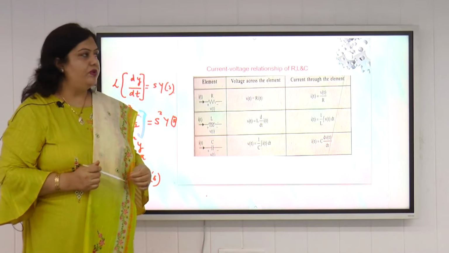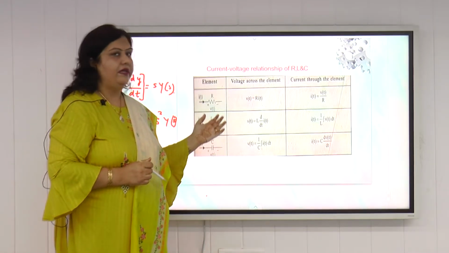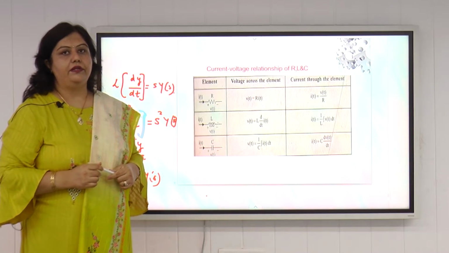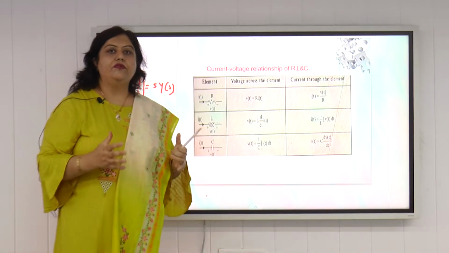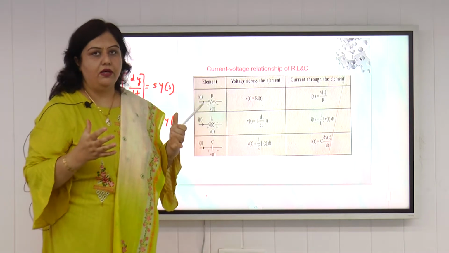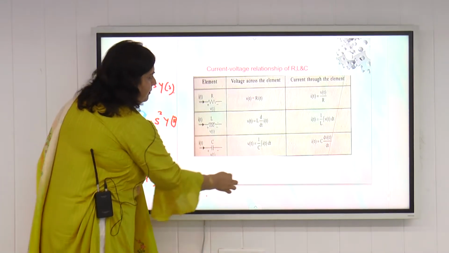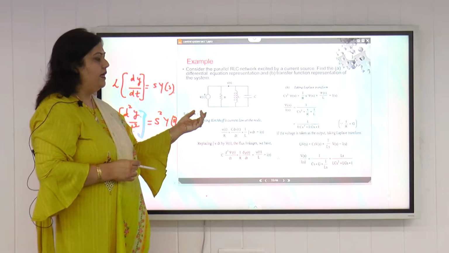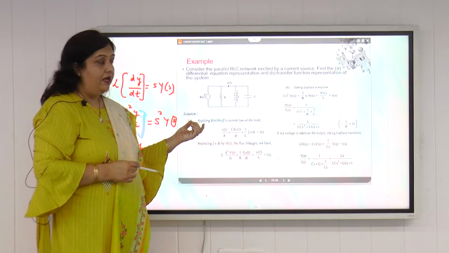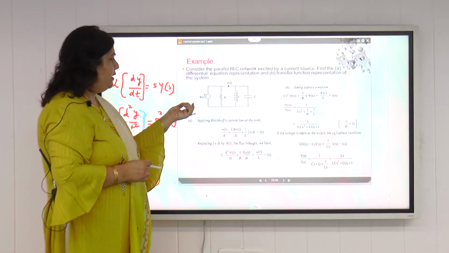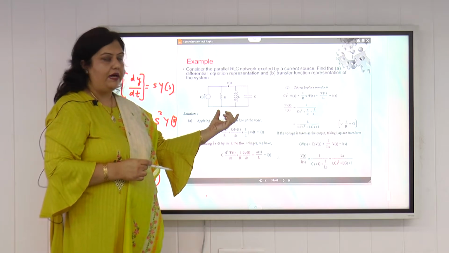So we must know these values of voltage and current across these three basic elements for doing the mathematical modeling of any electrical system. Because for the analysis of any control system we need to have the mathematical model of the process or the plant. So this is an example of an electrical system. If we take R, L, C components in parallel, and we have a current source iT across the parallel combination of R, L, C.